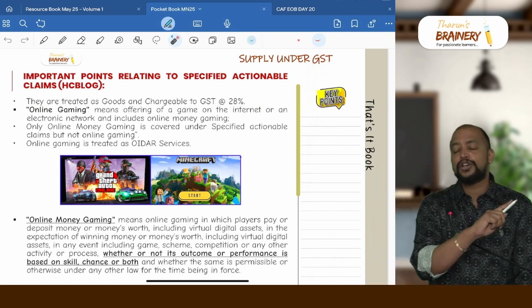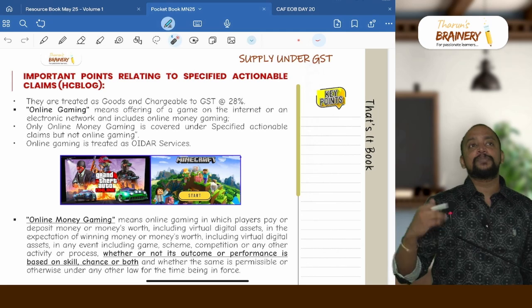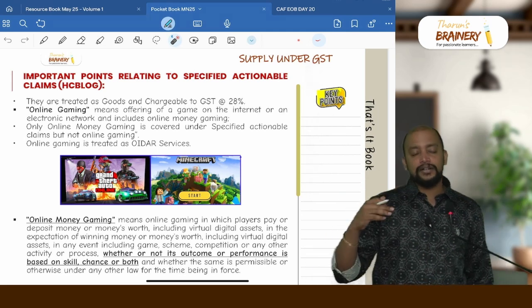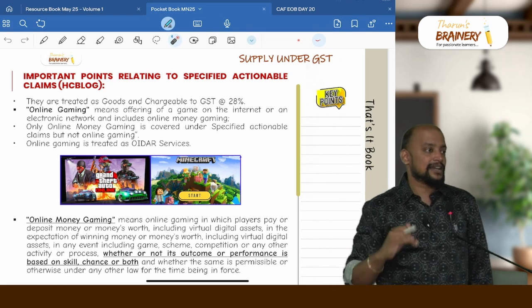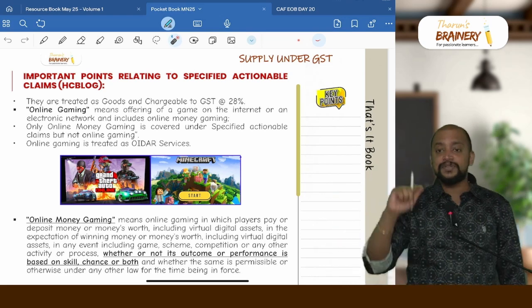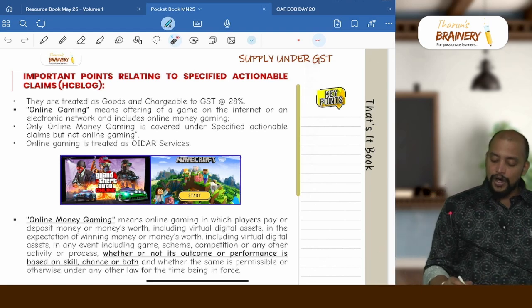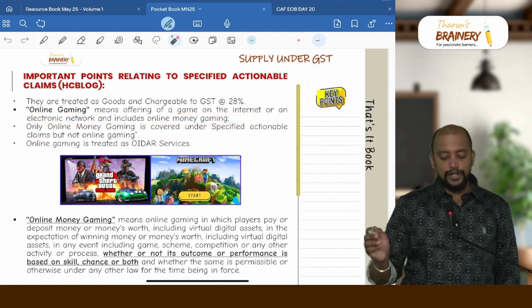So specified actionable claims are not treated as services, it will always be goods. But import of specified actionable claims will not be subject to the Customs Act, but it will be subject to the IGST Act. So generally for import of goods, the Customs Act will be applicable, but for import of specified actionable claims, only the IGST Act is applicable. So online gaming means offering a game on the internet or electronic network, and includes online money gaming.